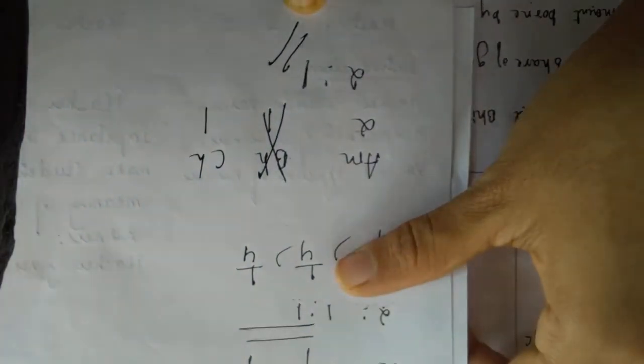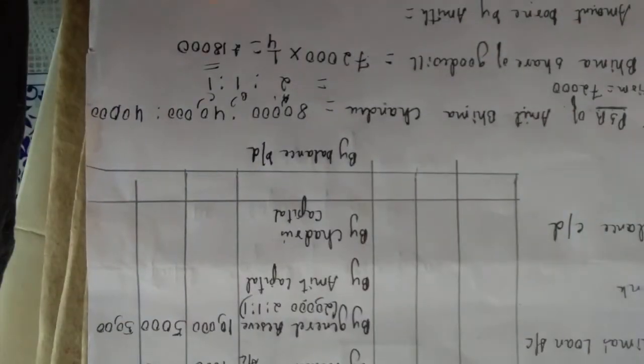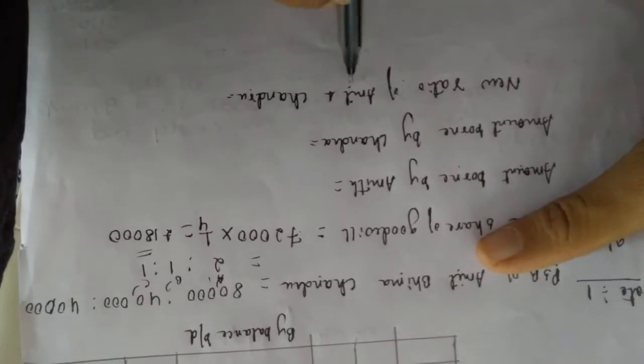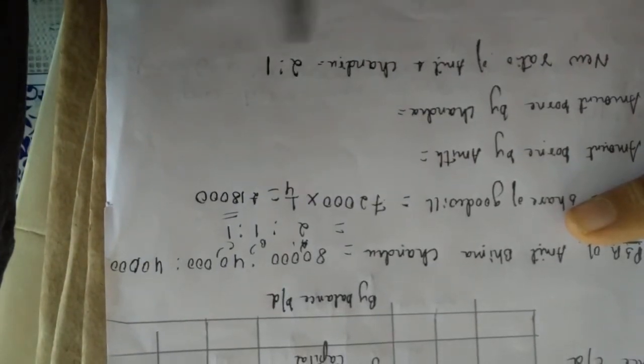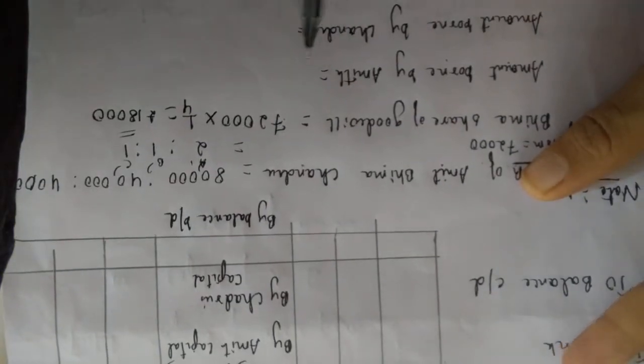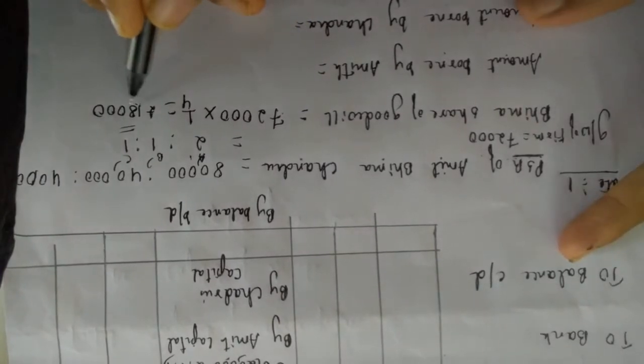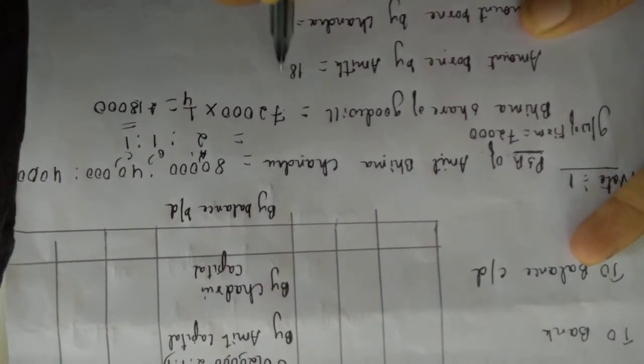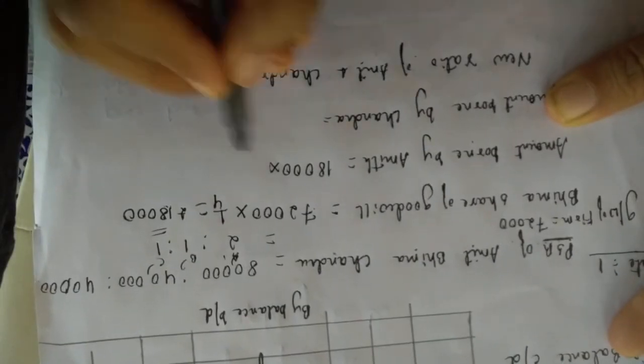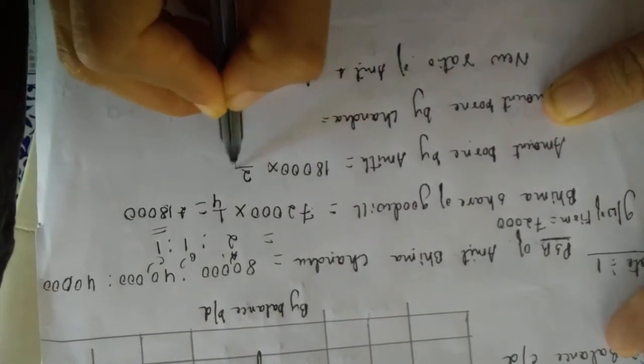Here the new ratio was not given, so you write new ratio of Amit and Chandru will be 2:1. Fine. Now amount borne by Amit. How? Easy. Take this amount, 18,000, and divide it in the ratio 2:1. That is 2 divided by 3. How 3? 2 plus 1, 3.